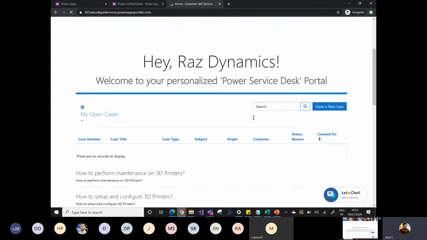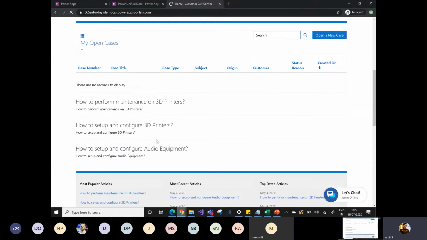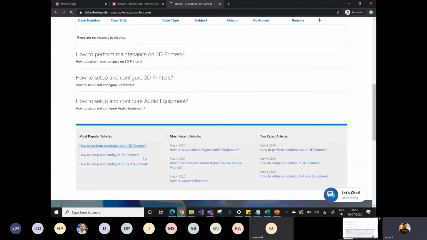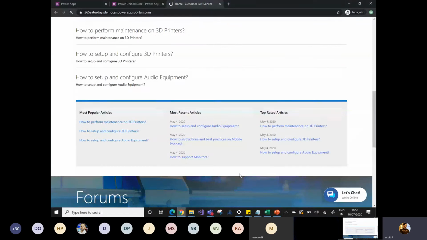So you can see here, I can simply get a lot of information in the form of FAQs. There are some most popular articles, some recent articles, and some top-rated articles. The articles which have been mostly viewed come under the top-rated and most viewed articles as well.